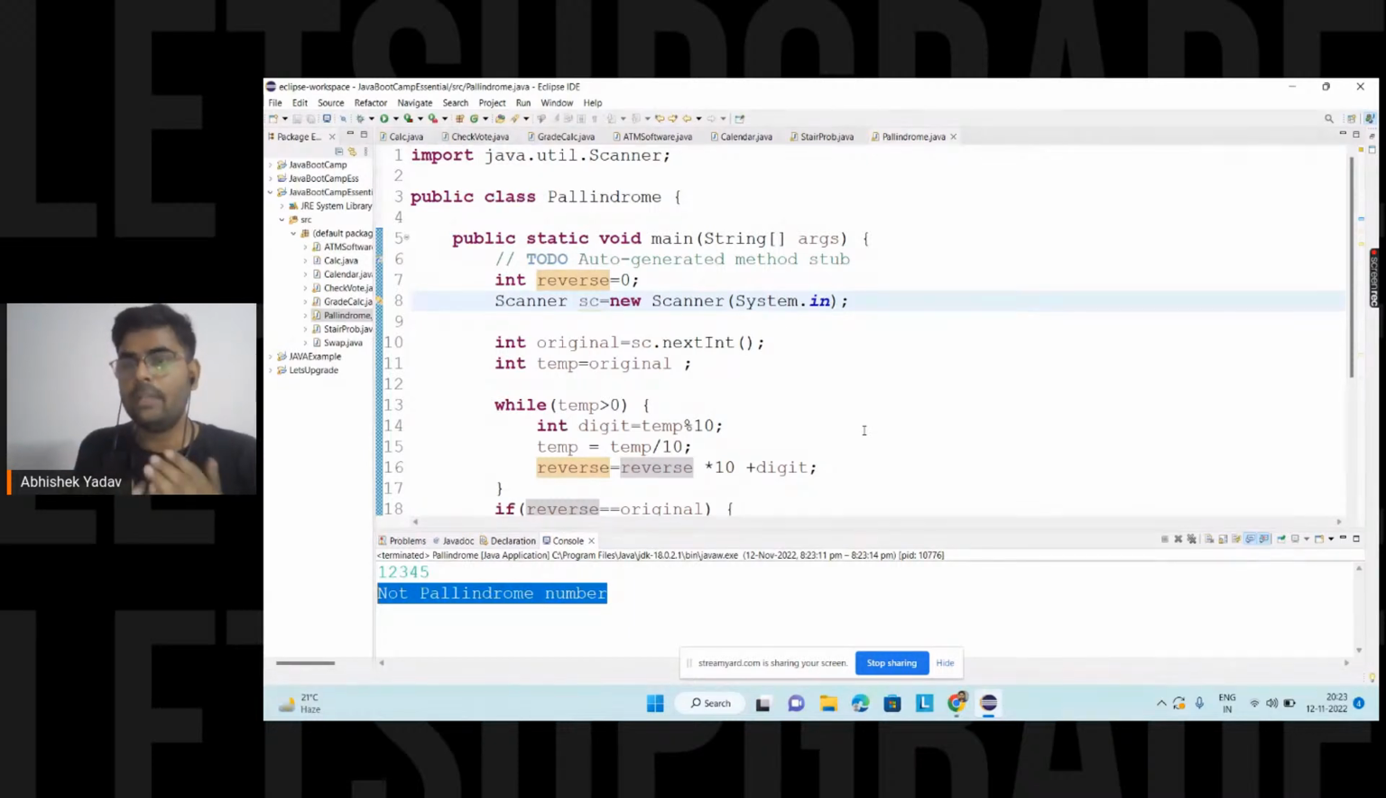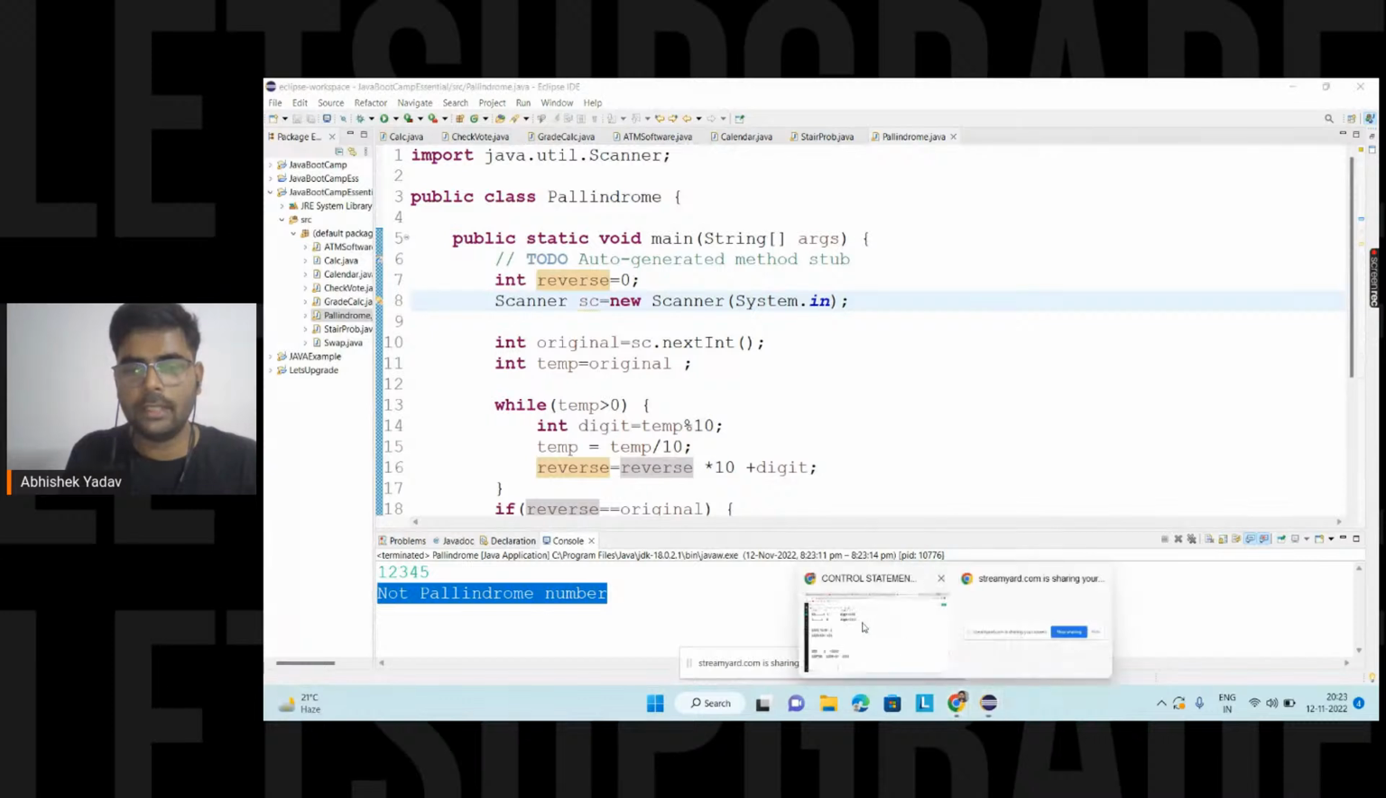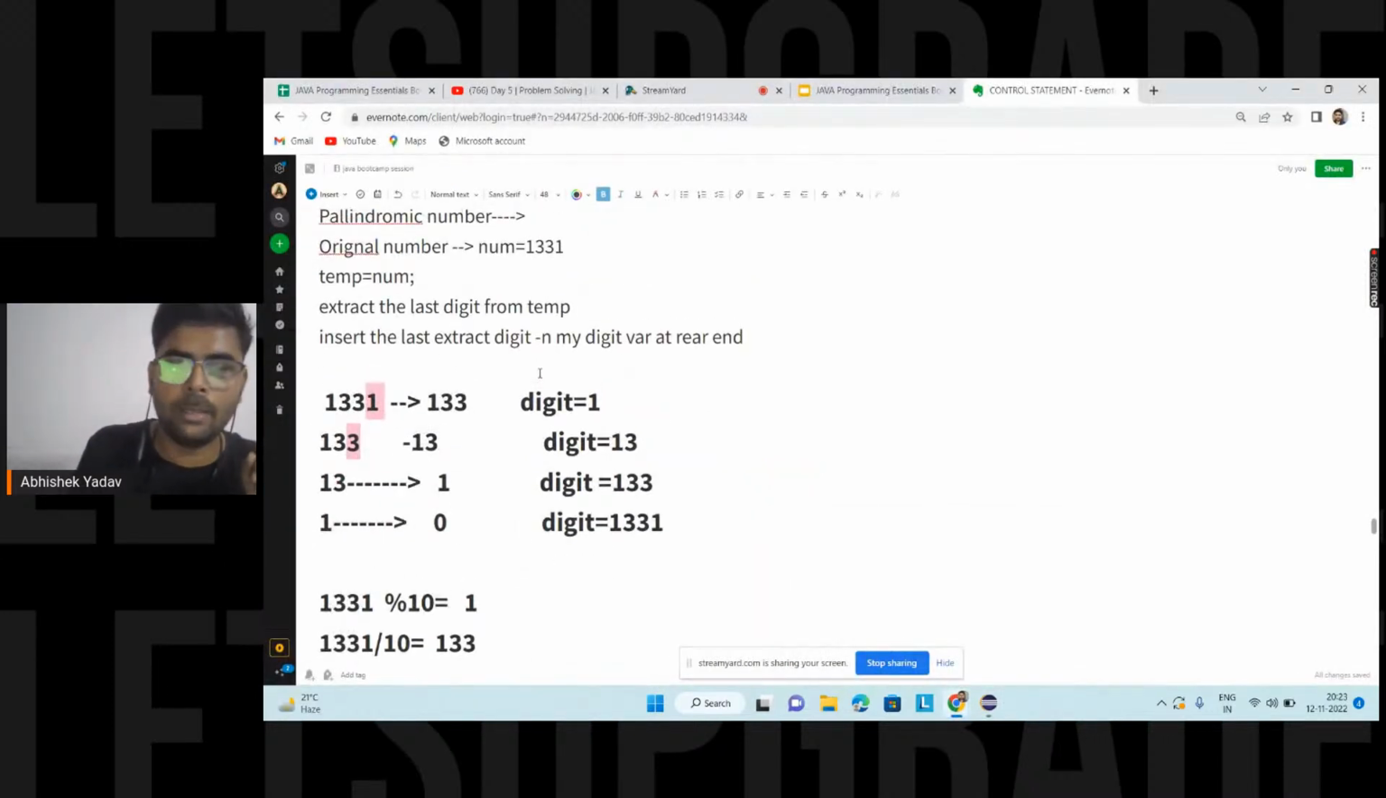Then the main question arises here, how to reverse the number. In order to reverse the number, I have to extract the last digit and concatenate the last digit in the reversed variable here. And this process I have to follow till your temp is 0, till there are no numbers left inside your temp variable. So you got the reverse number, you got the original number, and you are comparing both numbers, and with the help of that you are getting the result.